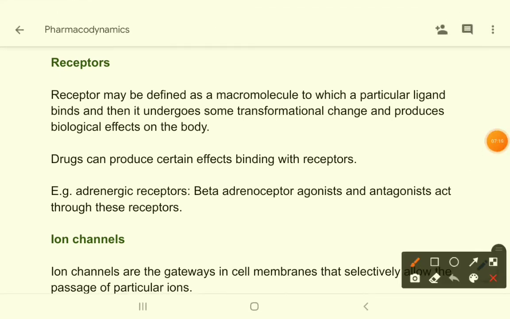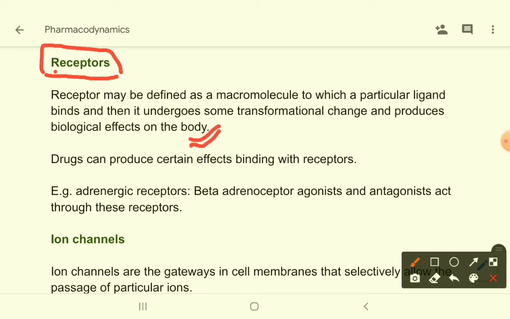The first thing here is the receptor. The receptor phenomenon is a very important topic in pharmacodynamics. We will talk about this in detail in the next video, but here just know what a receptor is. A receptor may be defined as a macromolecule to which a particular ligand binds, and then it undergoes some transformational change and produces biological effects on the body.